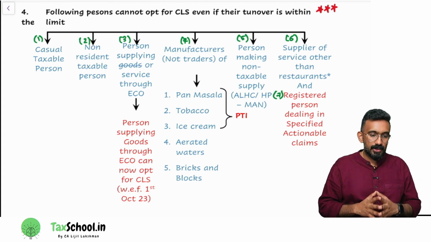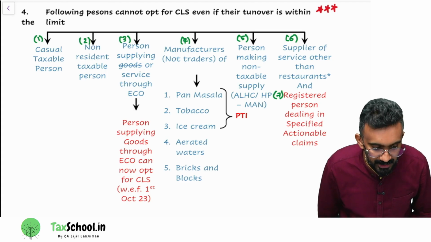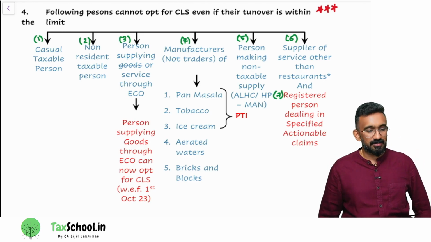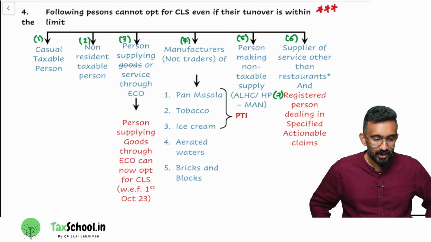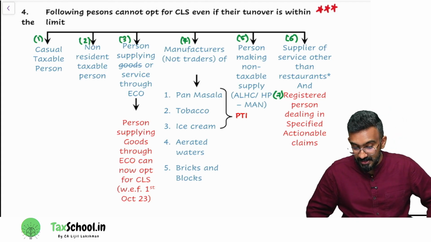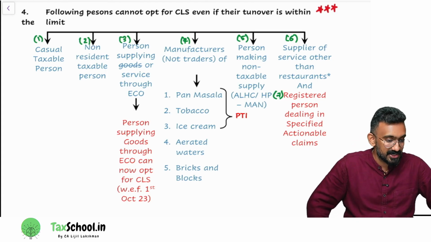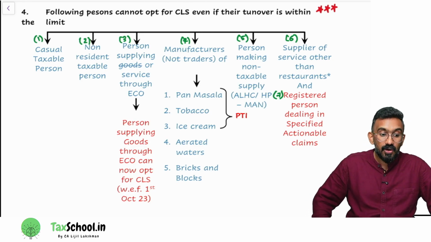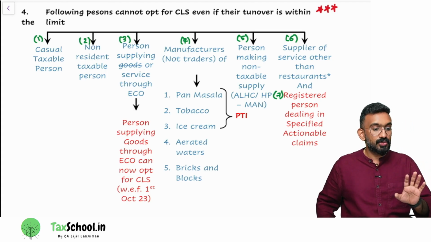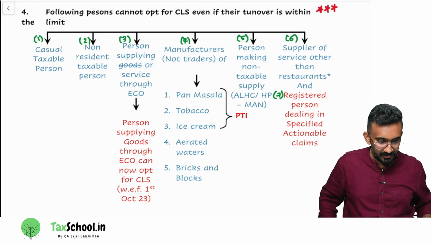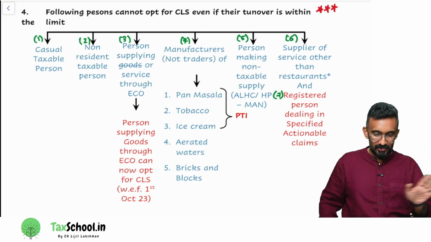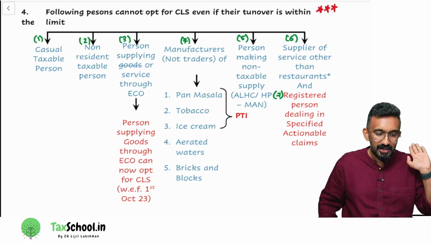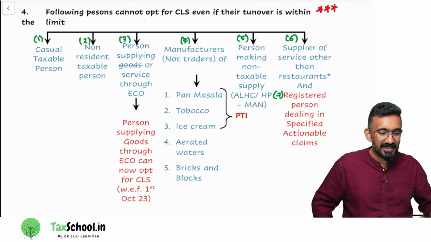So let me ask you a question. I want your answer with thumbs up and thumbs down. Shall we learn what is the composition levy scheme? What is CTP and NRTP? CTP is casual taxable person. NRTP is non-resident taxable person. So I'm going to teach you CTP, NRTP here itself. But with yes or no. For online people, do yes or no. Whoever is physically sitting, thumbs up, thumbs down.